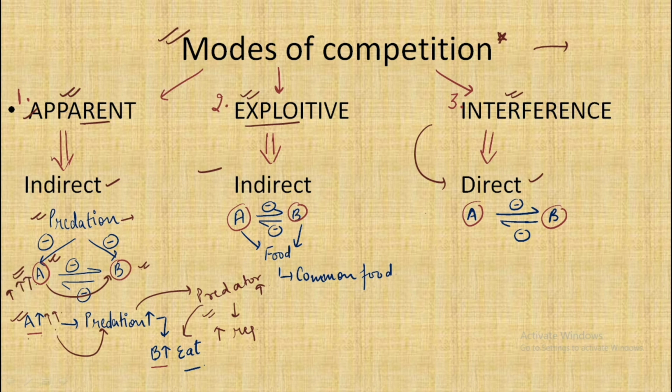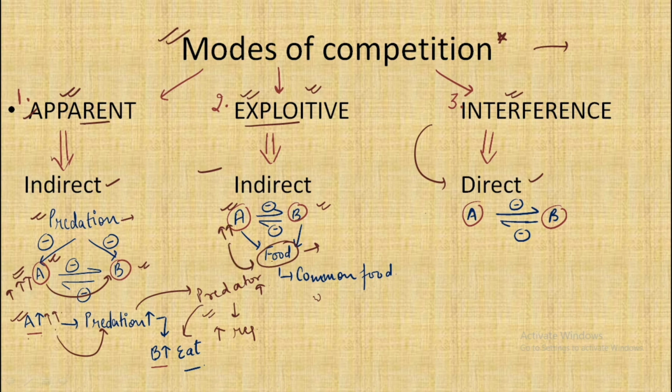And in case of exploitive competition, we have species A and species B negatively impacting each other for the common resource. For example, here we have food. So consider if species A consumes more food.